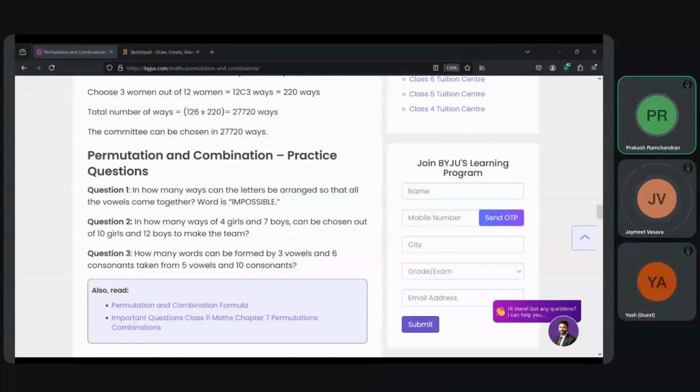Go ahead, Jamie. I think you can go to the next one. This was it for permutation and combination. What about probability, are you done already? No, probability is left. The probability and then we'll wind up. 15 minutes for probability should do, I think. Go ahead.